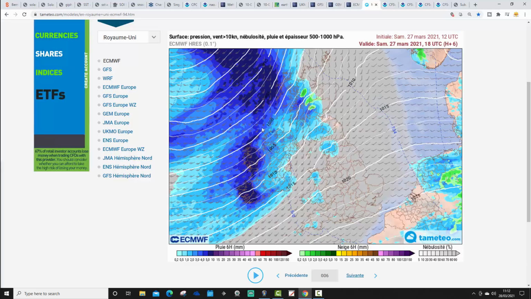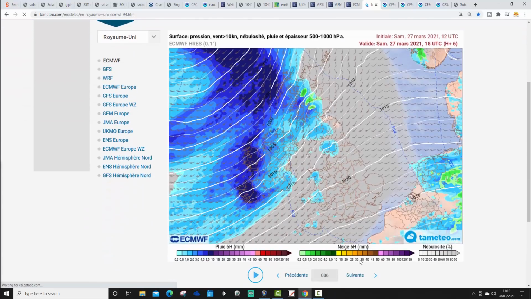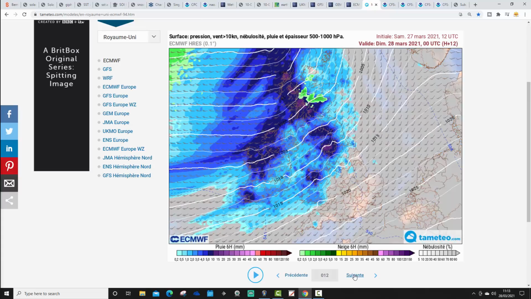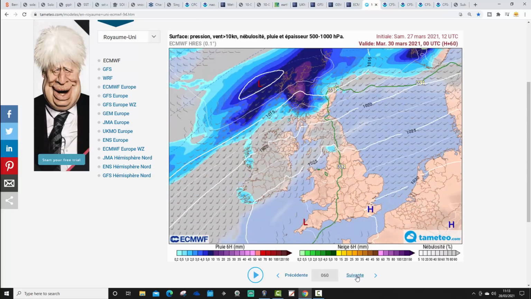So actually, I don't think that's updating for some reason. Let's try and refresh that again, shall we? And see whether we can bring you this. Well, this is out of date. So it's not today's ECM run. There we go. So this is from 12Z yesterday. This is what the ECM was showing yesterday for the midday run.